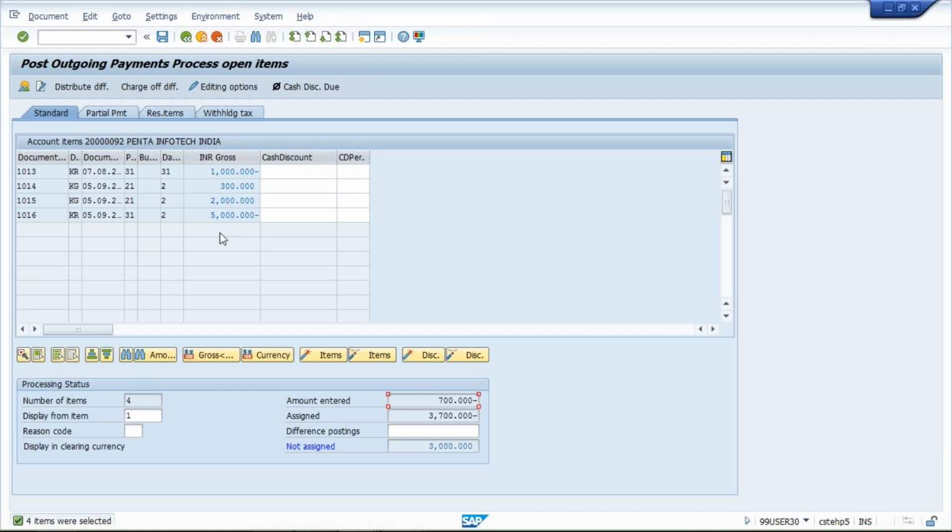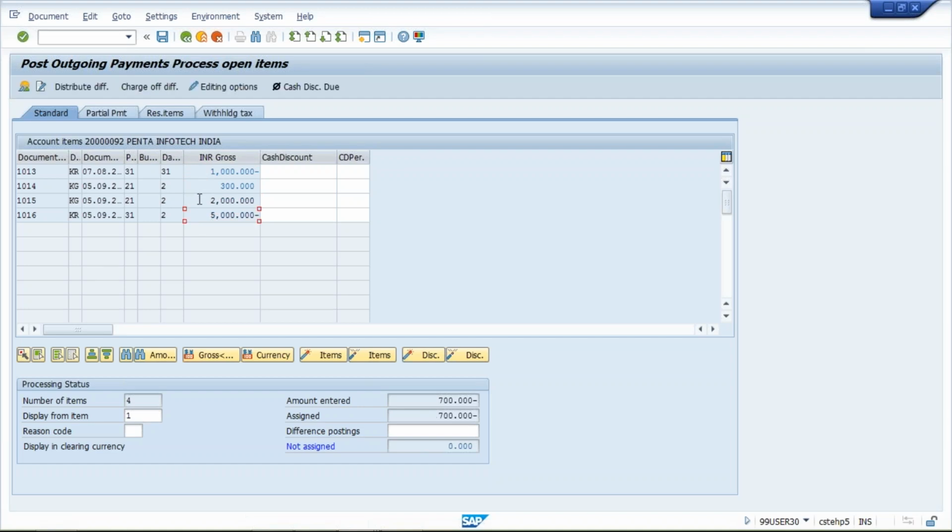So what are the relevant items? We have this 1,000 and 300. It means this is our invoice and this is our credit memo. The remaining items I'm not going to make payment against, because only these two are relevant. So double click on the 1,000, double click on the 300 also.